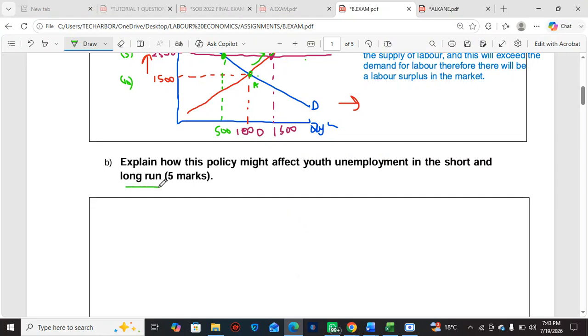Then in the long run, unemployment will also increase further because companies might find technology to substitute those low skilled jobs. Theoretically.